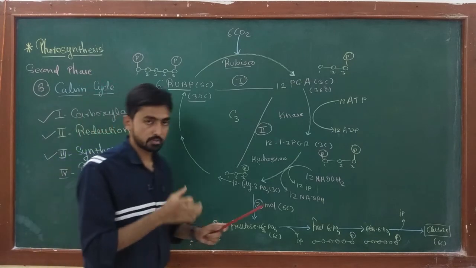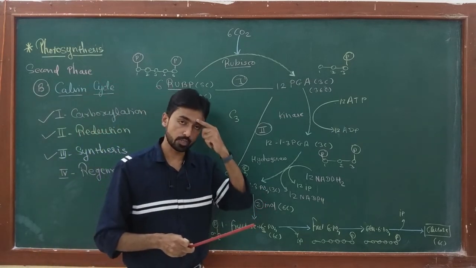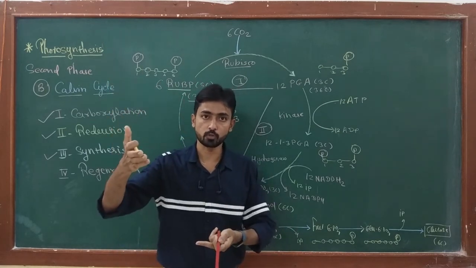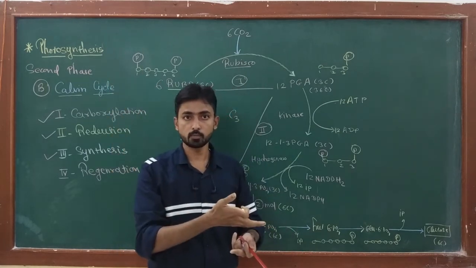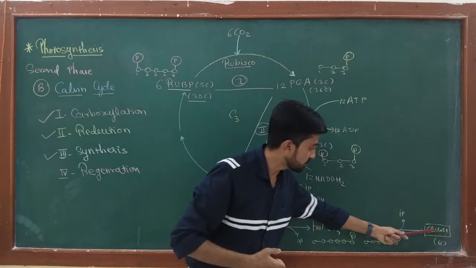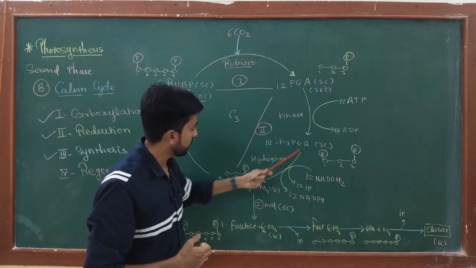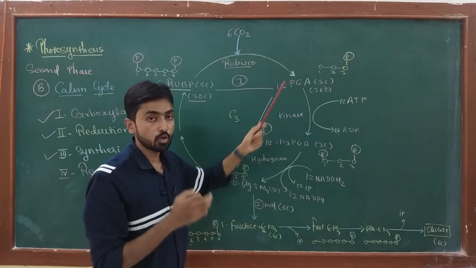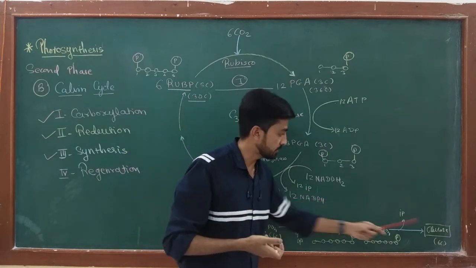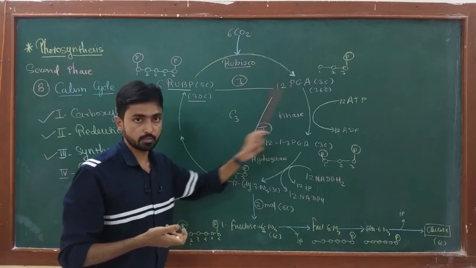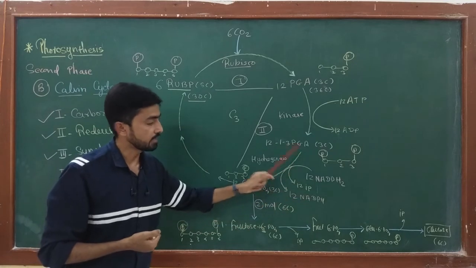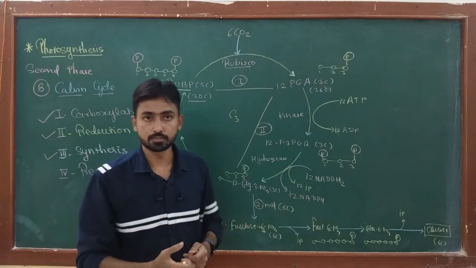Actually, if you study glycolysis, which occurs during respiration in animals, glycolysis starts from glucose, then glucose to glucose 6-phosphate, fructose 6-phosphate, fructose 1,6 biphosphate, glyceraldehyde 3-phosphate, then PGA. That means the reaction starts from this point and clearly ends at this point, PGA. So glycolysis in animals is sometimes the reverse form of the synthesis and reduction process of the Calvin cycle. So both these stages, synthesis and reduction, are called reverse glycolysis.